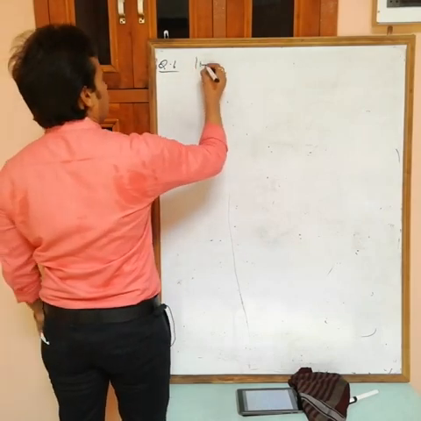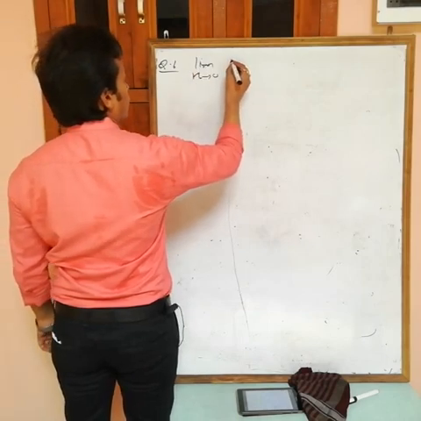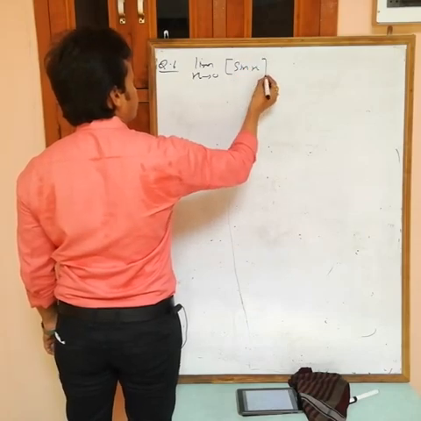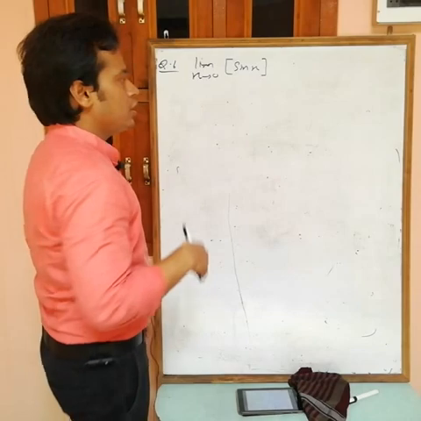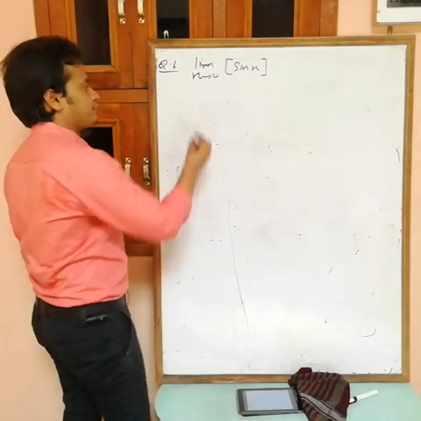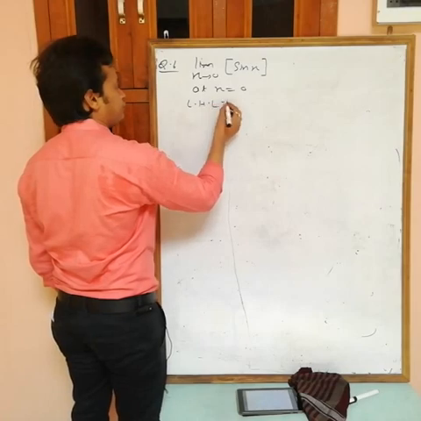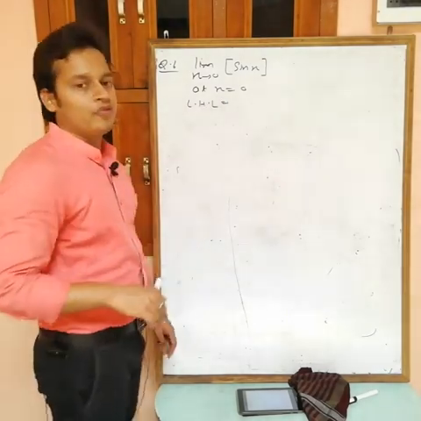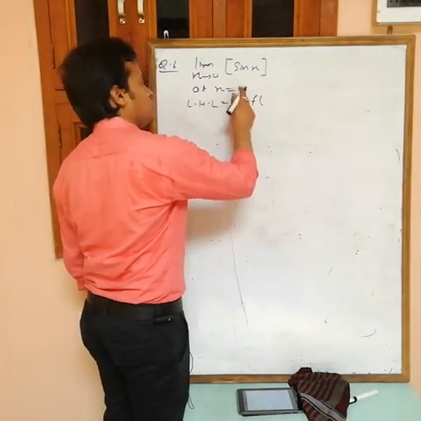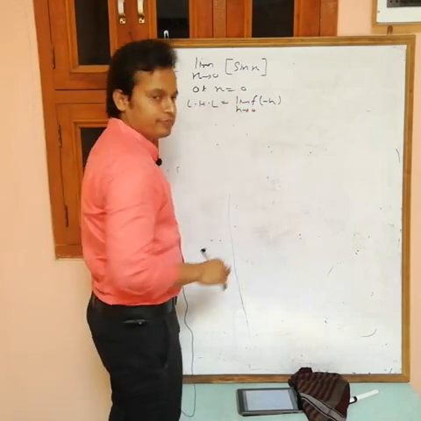Now see, limit x tending to 0, greatest integer of sin x. Find this value. Again find LHL and RHL. What do we want? We want the limit of this function at x equals to 0. What is the LHL? LHL is the limit value of the function at a minus h, f of a minus h. A is 0, 0 minus h is minus h. Limit h tending to 0.